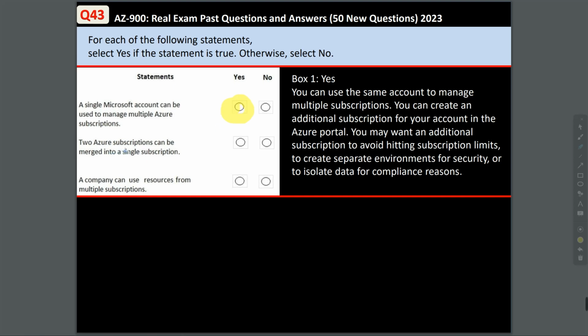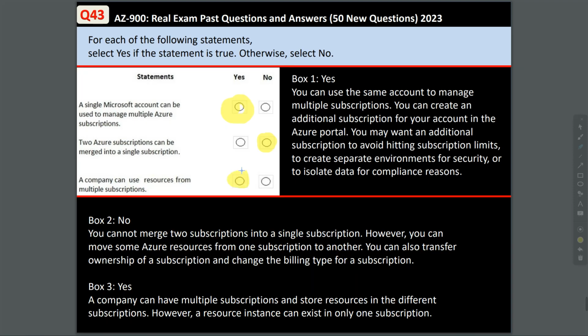Second statement, two Azure subscriptions can be merged into a single subscription. Well, this is not correct. You can't merge two subscriptions into a single subscription. However, you can move some Azure resources from one subscription to another, so this is not correct. And the last statement, a company can use resources from multiple subscriptions, and this statement is correct. A company can have multiple subscriptions and store resources in different subscriptions.